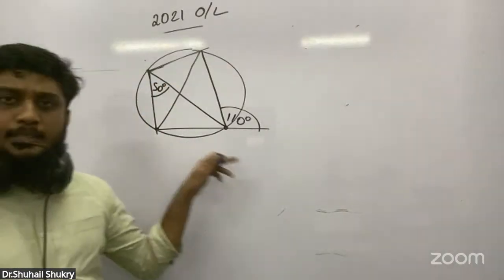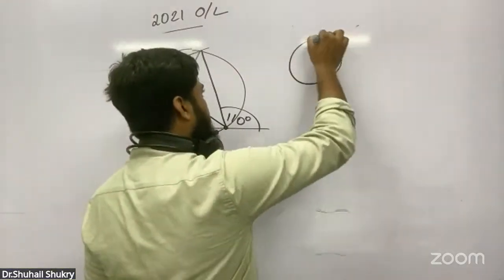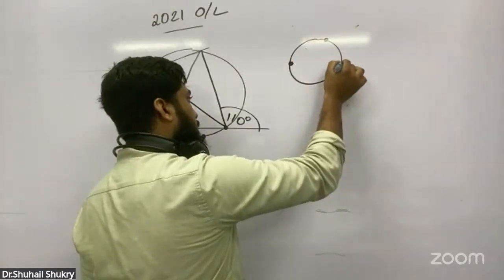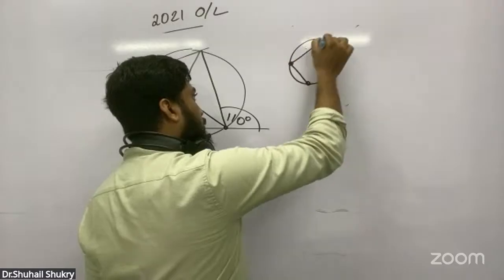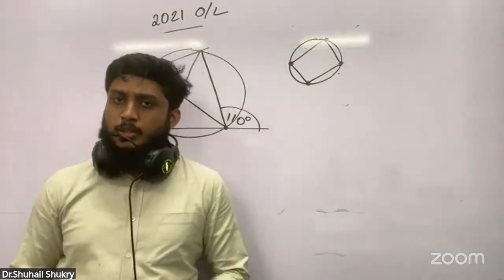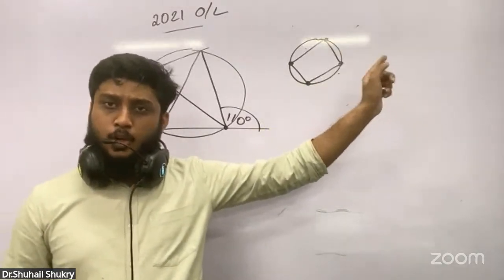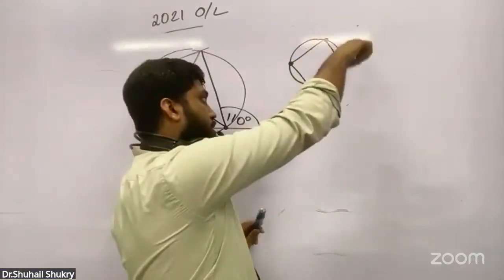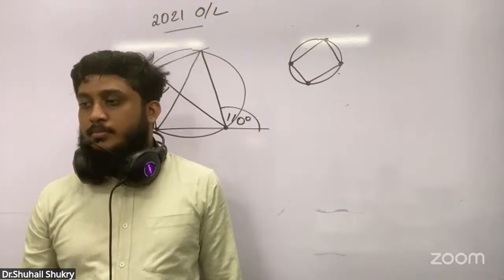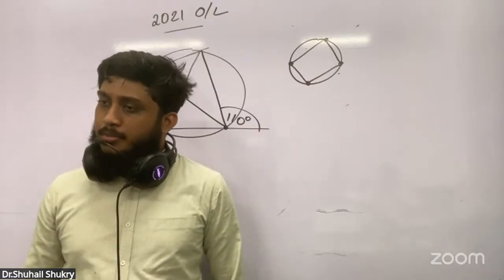Still, you haven't learned a theorem like this. You will learn this in third term. If there is a quadrilateral which touches all four corners of a circle, all four corners on the circumference, we call it a cyclic quadrilateral.